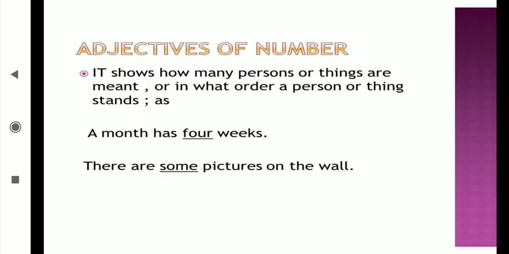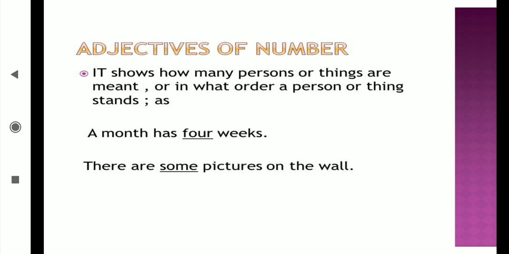Now next is adjective of number. By quantity we are not getting the number, but by this adjective of number we are getting the perfect idea about the number, like 1 2 3 and so on. It shows how many. Quantity was showing how much, and number is showing how many. How many persons or things are meant, or in what order a person or thing stands.